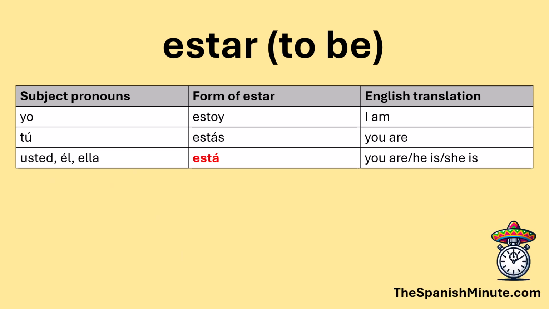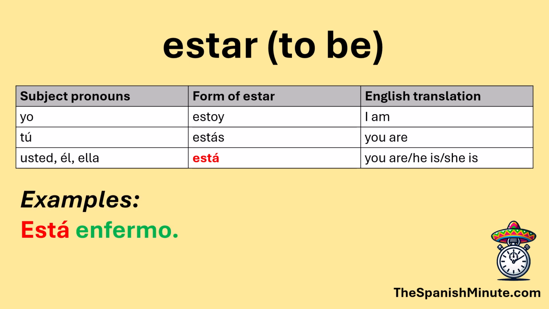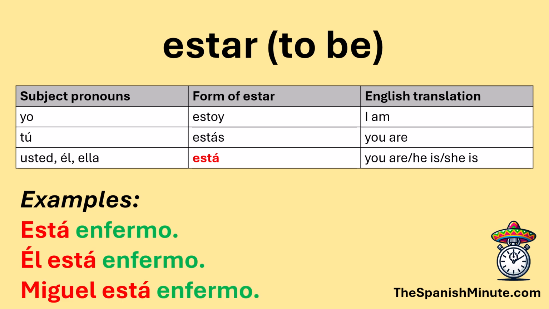The next one is está, which is associated with usted, él, and ella. Está can be translated as are or is. Está can refer to you, he, or she. If it's not clear from the context who we're talking about, you may want to use a subject pronoun. For example, él está enfermo. Or you can use a name, like Miguel está enfermo.